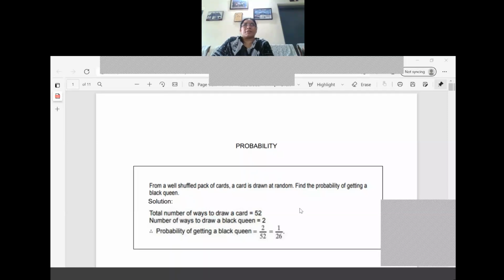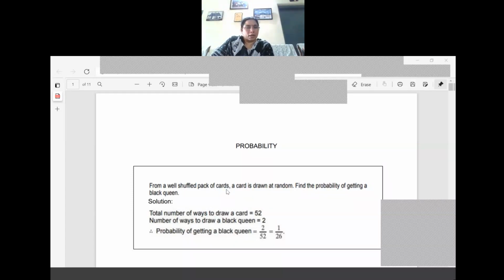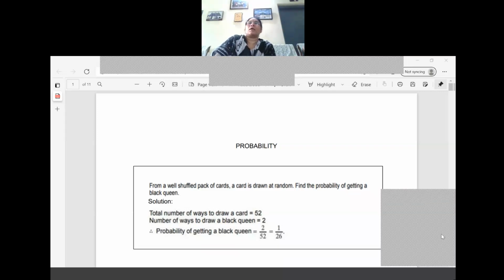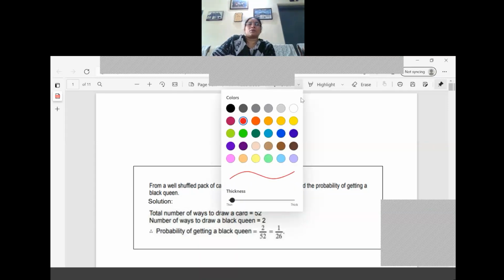So already we have seen the distribution of the cards, the color and all we have seen. Now the question is asked, what is the probability of getting a black queen? So queen is how many are there? If you consider Q only, four are there, but if we need only black color, two sets are there, so two queens are there. We need two queens only.